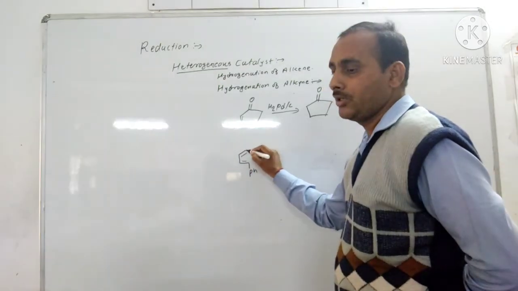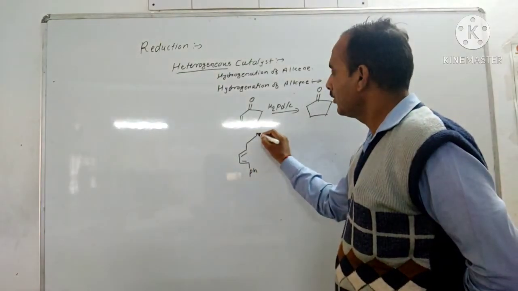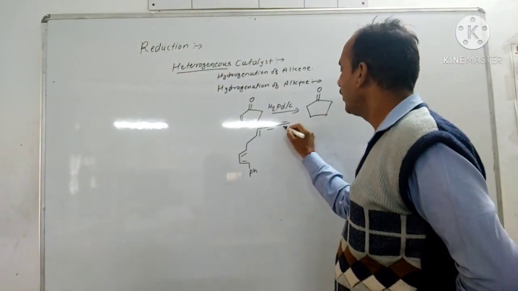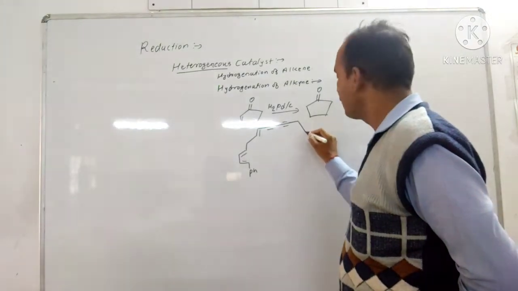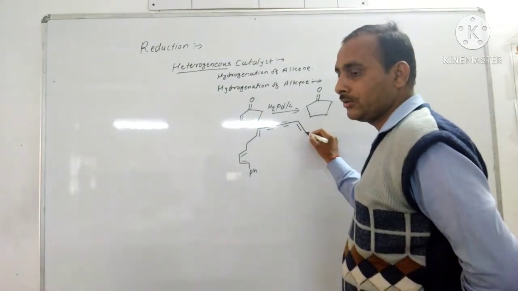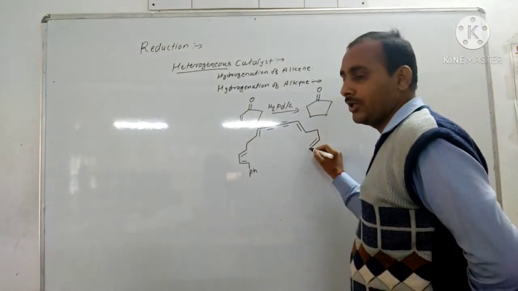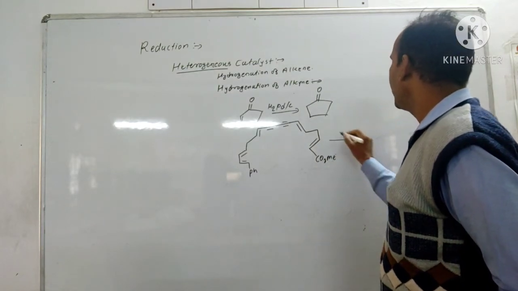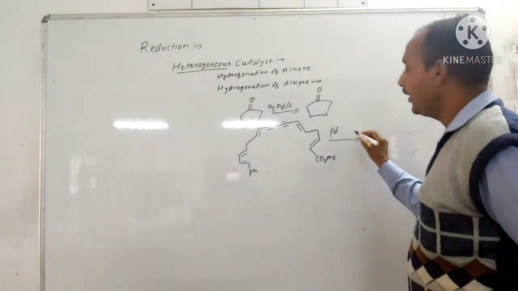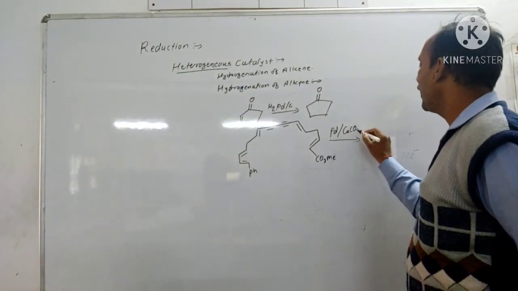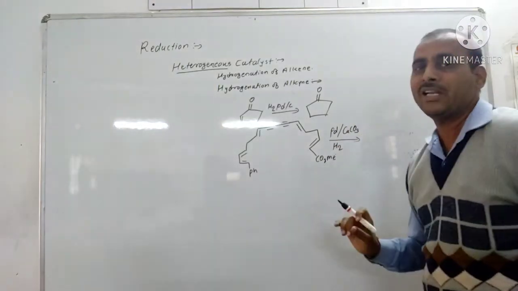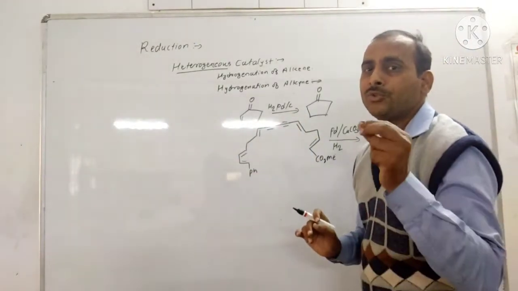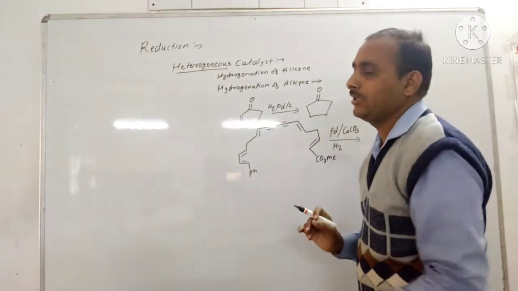Ph, double bond, triple bond, double bond, and here is CO2Me in presence of palladium and calcium carbonate, H2. Now this is a Lindlar catalyst, and here this carbon-carbon triple bond gets reduced to carbon-carbon double bond and cis alkene is obtained.